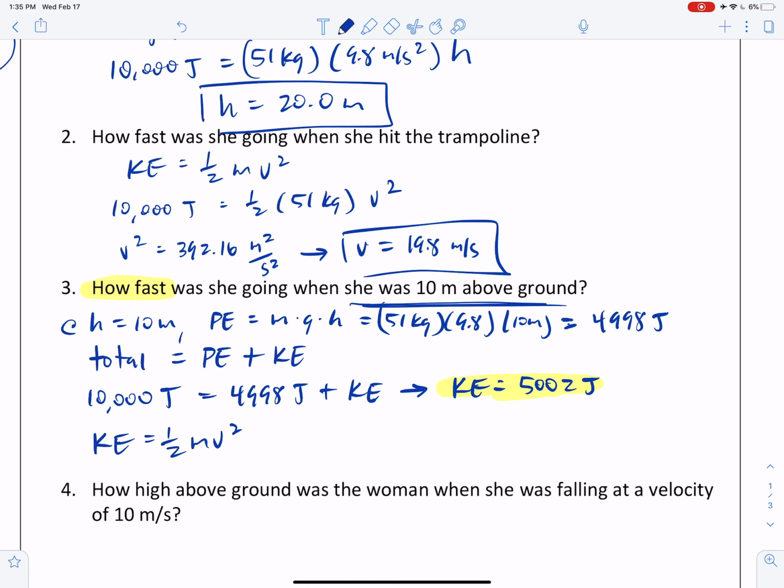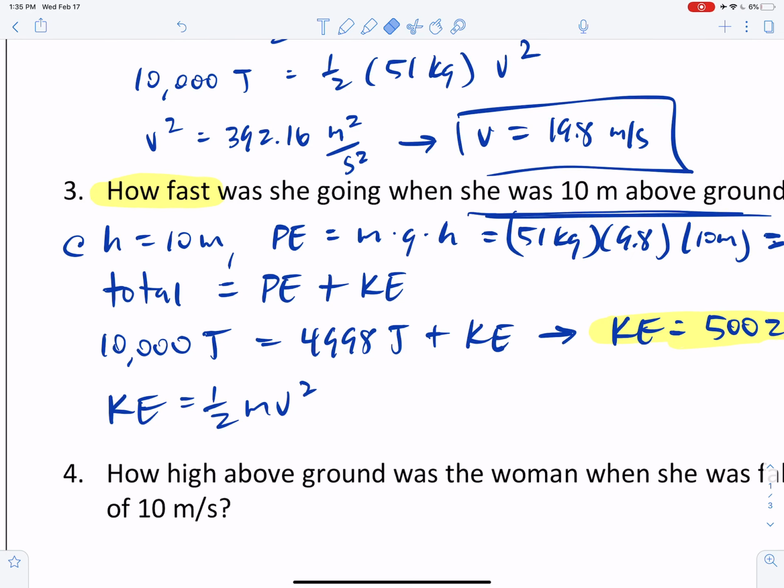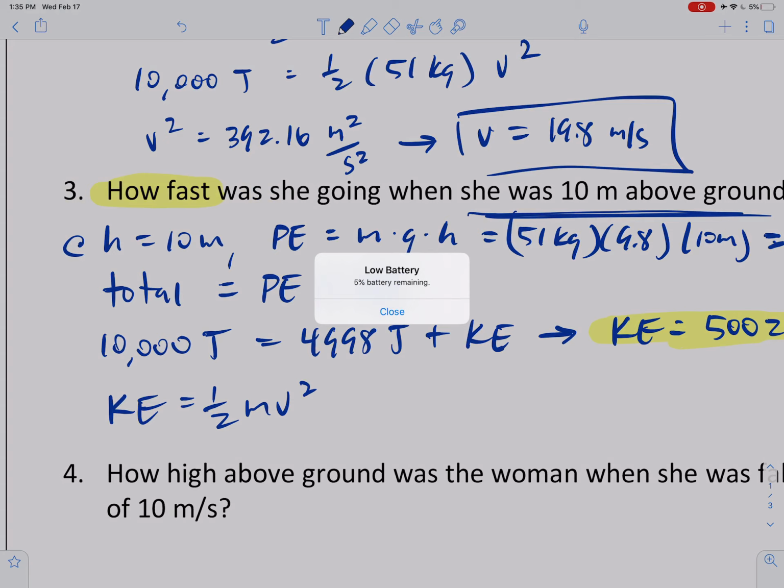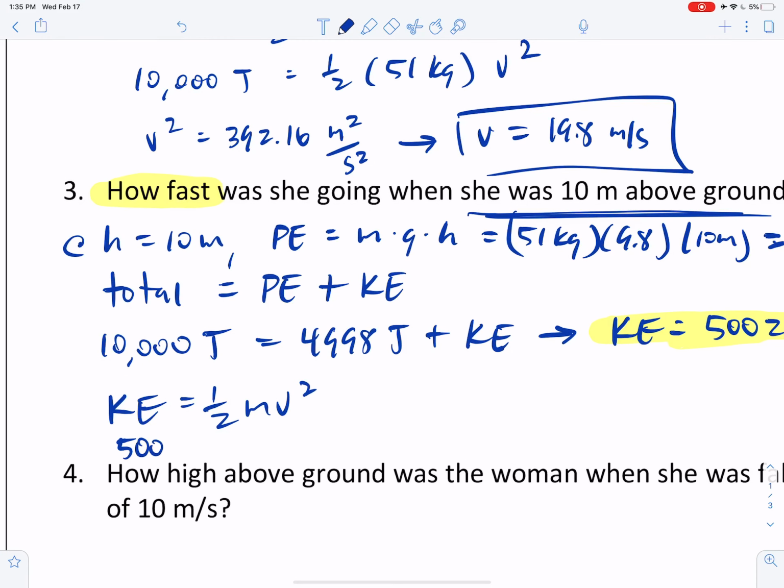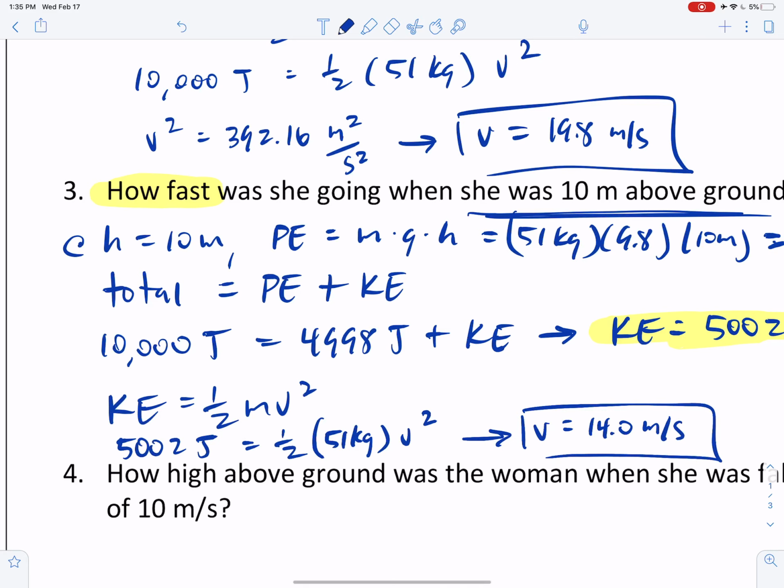She has 5,002 joules of kinetic energy. Her mass is 51 kilograms. And it's her velocity that's the unknown. Okay, so doing the algebra, rearranging, solving for v squared, taking the square root, I get that her velocity is 14 meters per second at this particular moment.